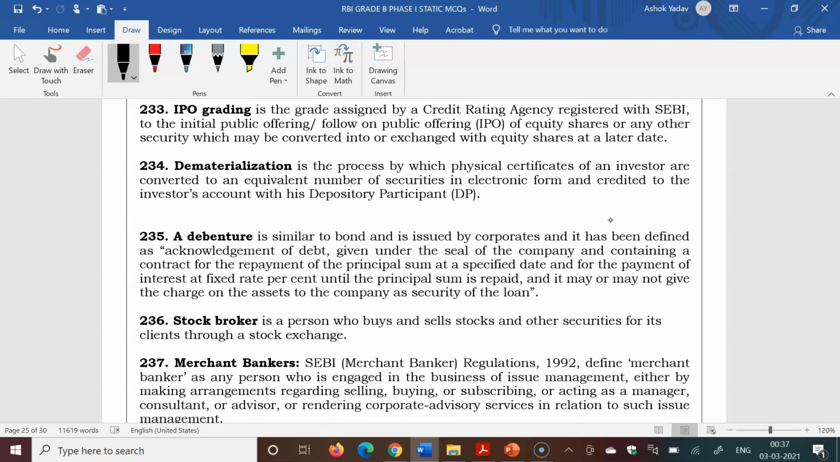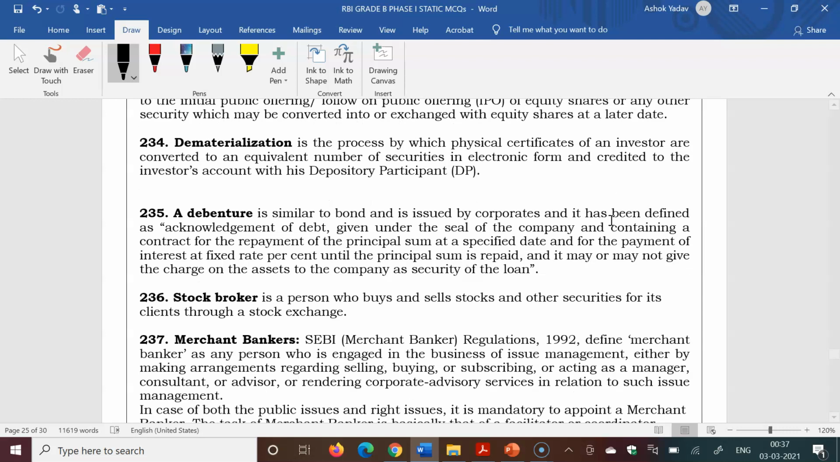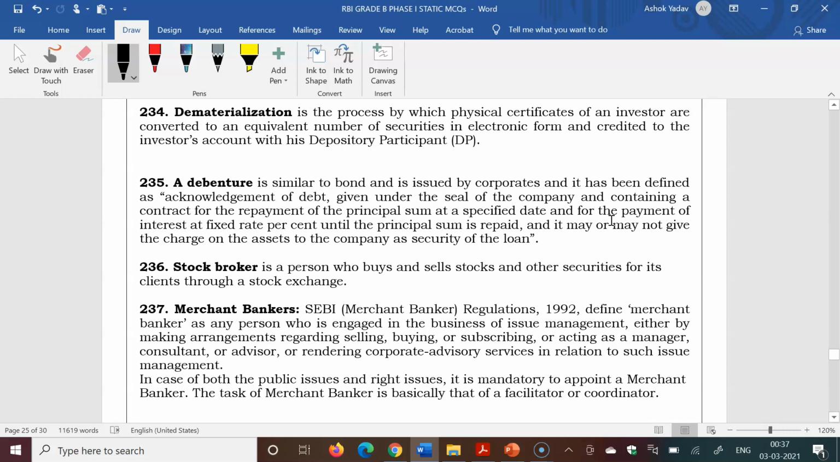Next, dematerialization. It is the process by which physical certificates of an investor are converted into an equivalent number of securities in electronic form and credited to the investor's account with its depository participant. A debenture is similar to a bond and is issued by corporates, and it has been defined as an acknowledgement of debt given under the seal of the company and containing a contract for repayment of the principal sum at the specified date and for the payment of interest at a fixed rate per cent until the principal sum is repaid.